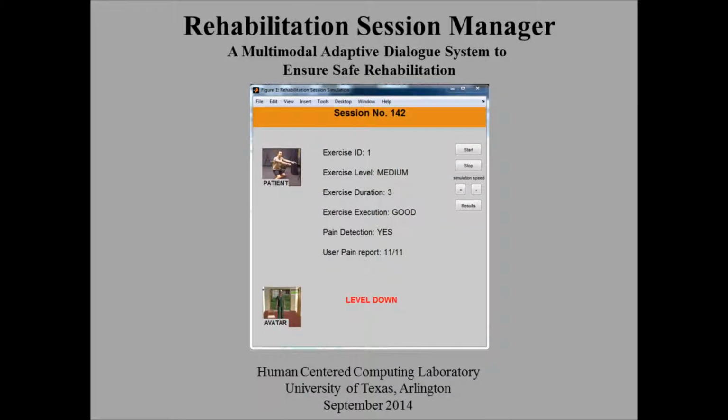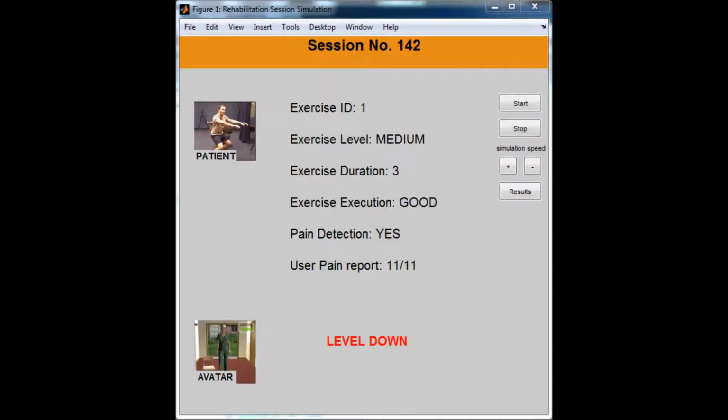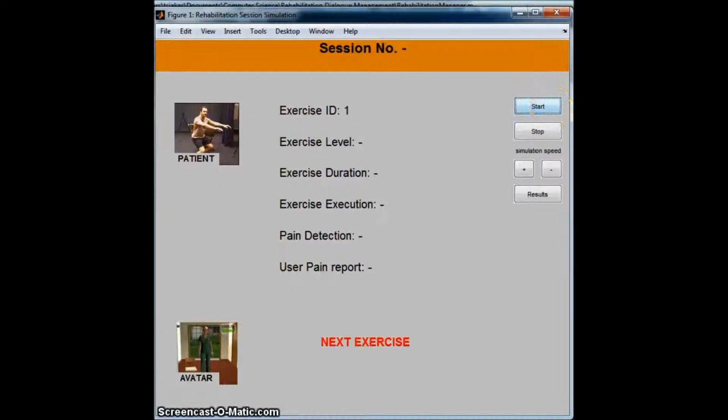This demo shows a simulation of a rehabilitation session manager that adapts the difficulty of the exercises based on the patient's performance. It uses reinforcement learning to find the best possible action for each state. The state keeps information about the session, such as exercise ID, exercise level, and how much time the patient has spent on each exercise, as well as the patient's performance.